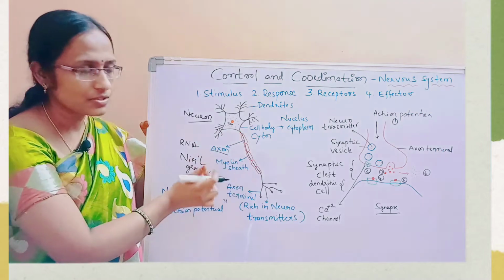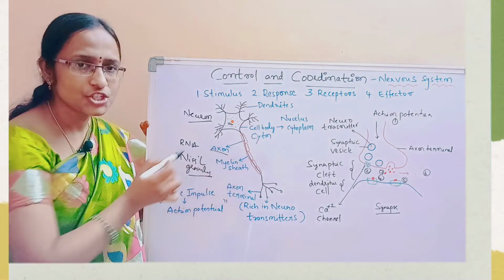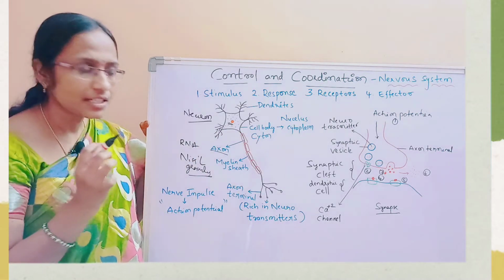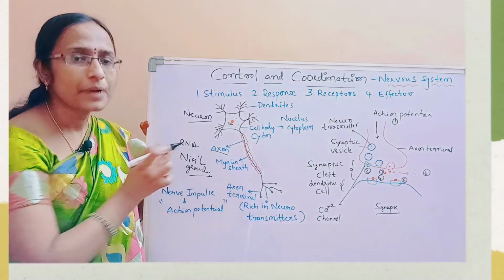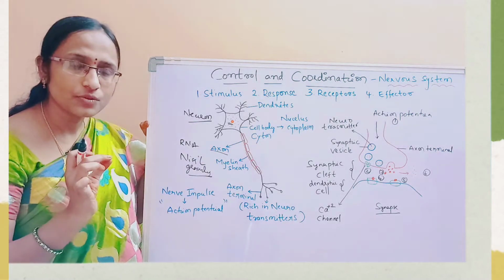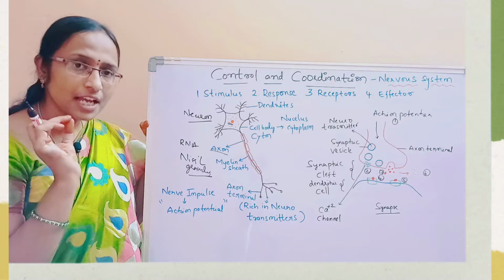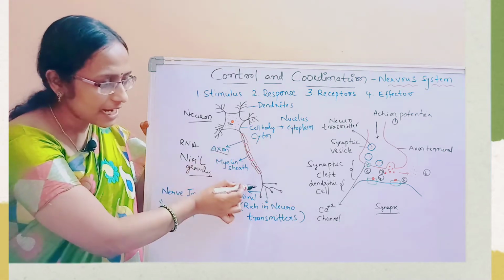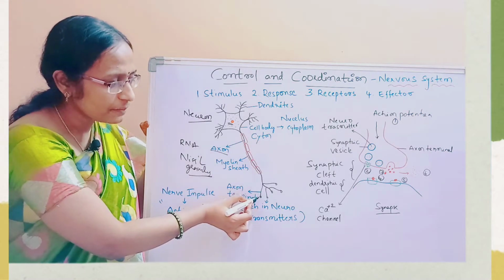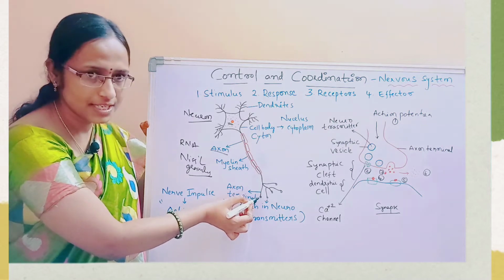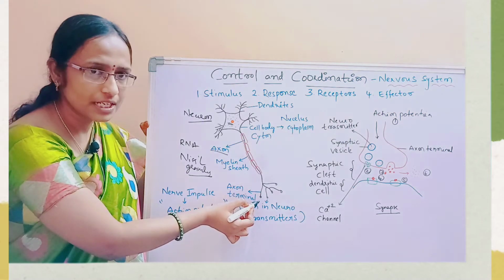Now coming to the axon. Here some red colored sheath is there. What is this red colored sheath? This is nothing but the myelin sheath. There are some neurons which contain a myelin sheath. Now at the end of the axon you have a bulged or swollen portion. This is called the axonic terminal.